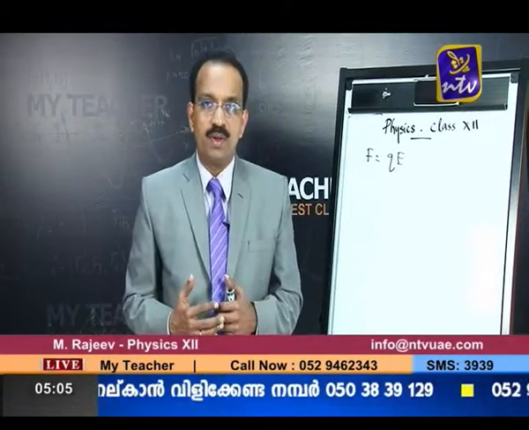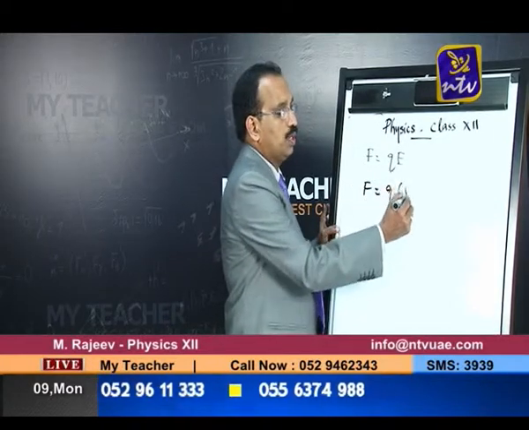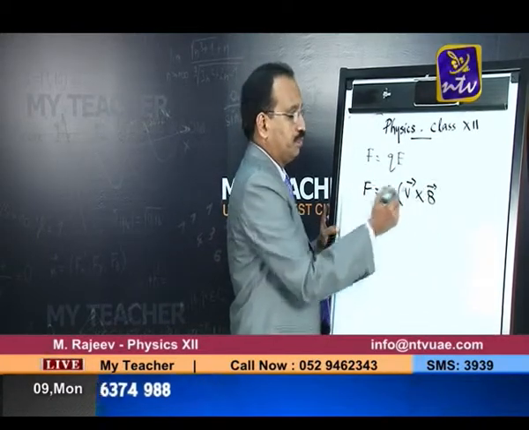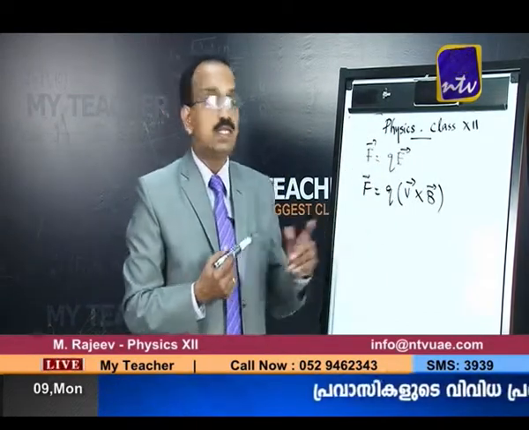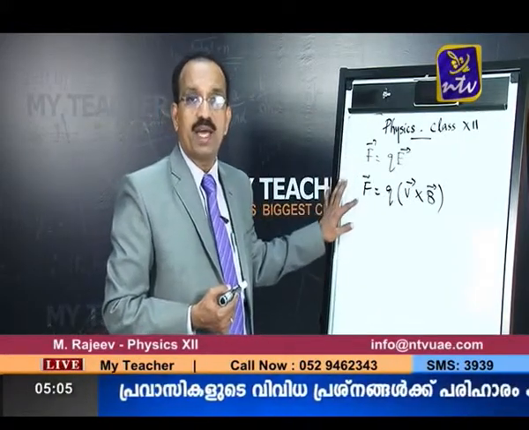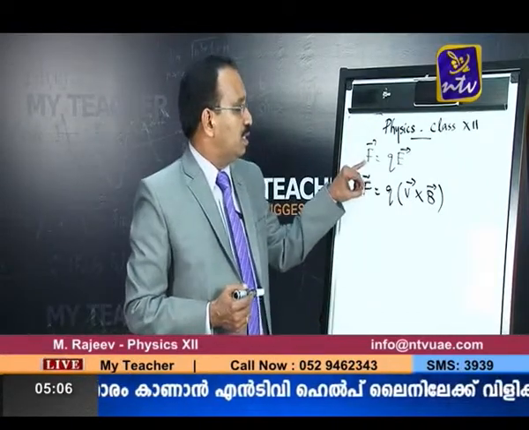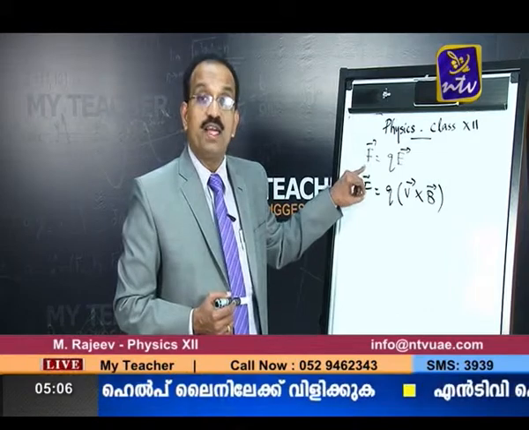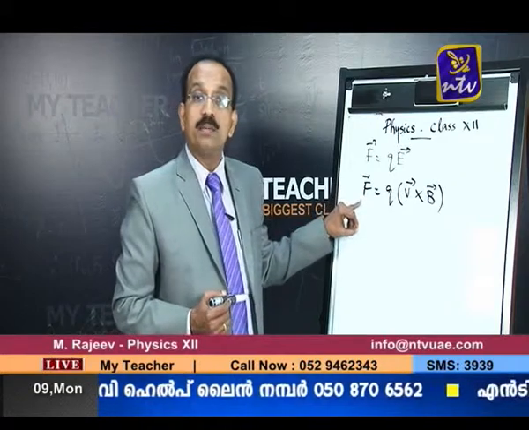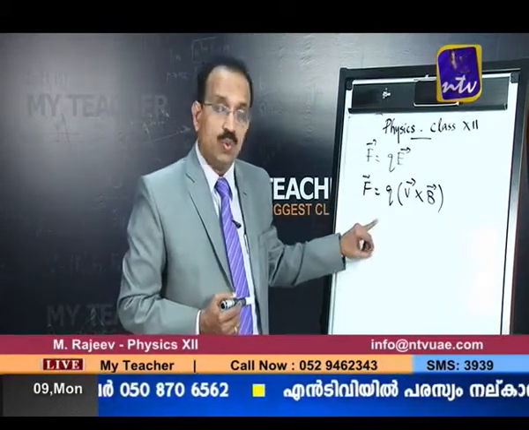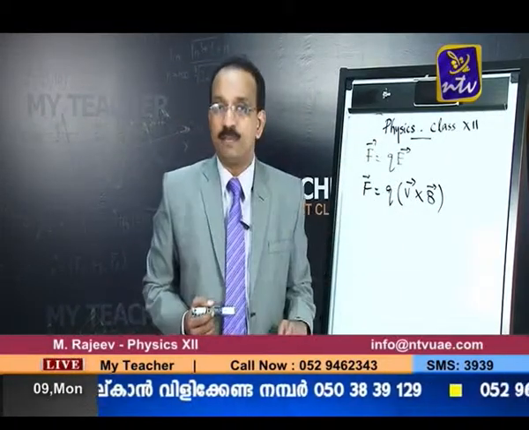Then what is the difference? You must be familiar with another equation, F = Q V cross B, in the vector form. The first equation is the force by the electric field, and this is the force by the magnetic field. So, what do you make out from this? The force in the electric field depends only on Q and the strength of the electric field, whereas the force by the magnetic field depends on Q, V, B and even theta, because V cross B is VB sin theta.